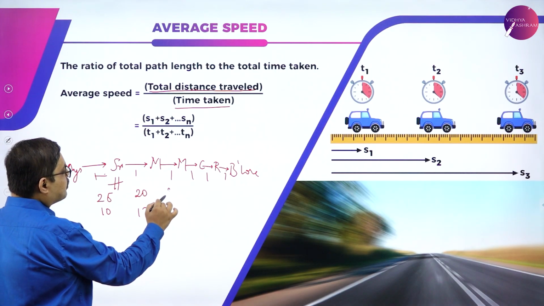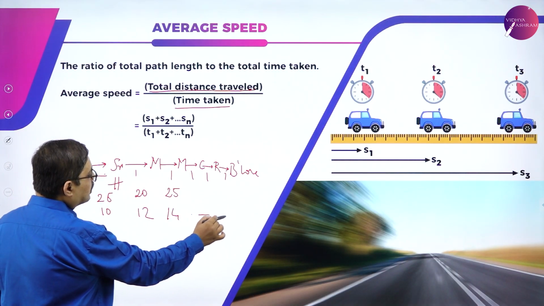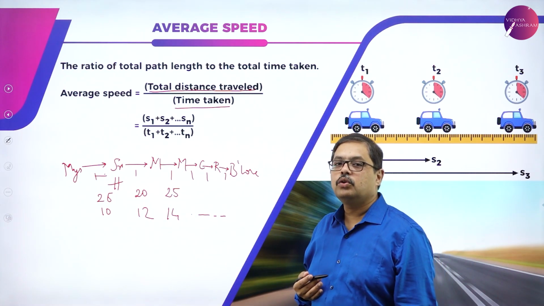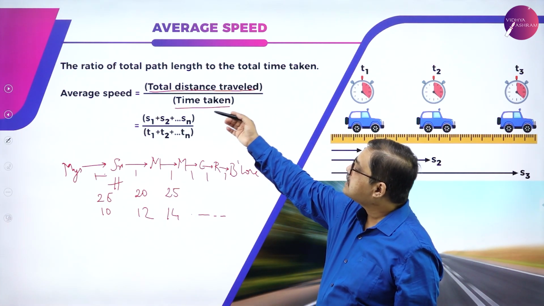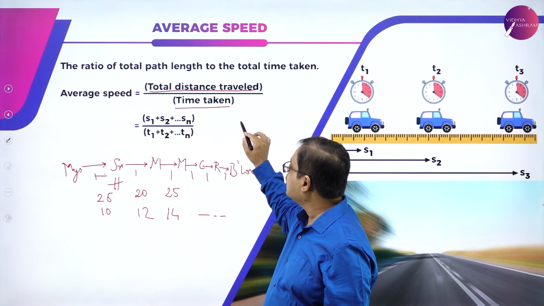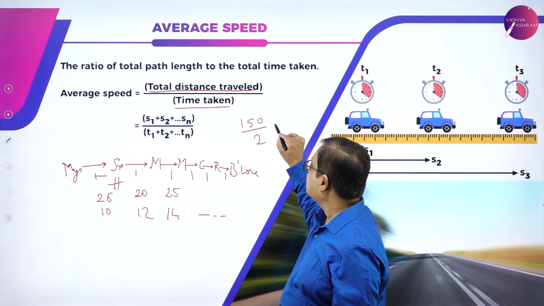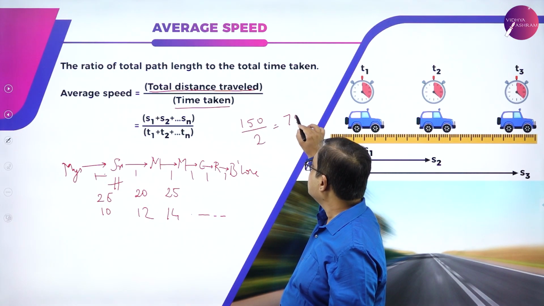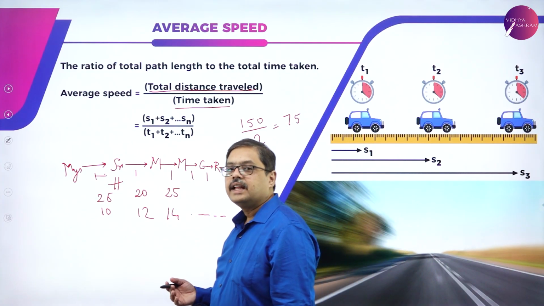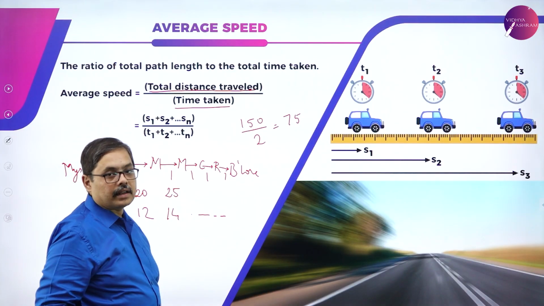Here I might have traveled some 25 kilometers in another 14 minutes. So on and so forth. The speed may vary from city to city. But when I take into consideration average speed, I take the total distance traveled from Mysuru to Bangalore. It is 150 kilometers. I might have taken 2 hours to travel it. So the average speed will be 75 kilometers per hour. So average speed is the total distance traveled divided by the total time taken.